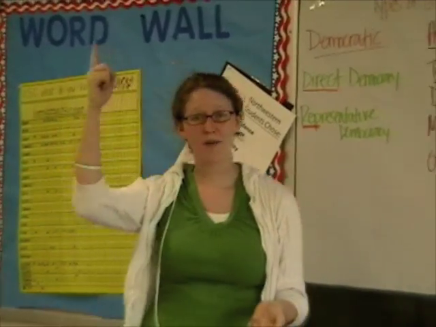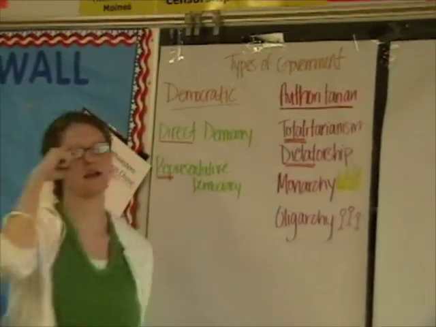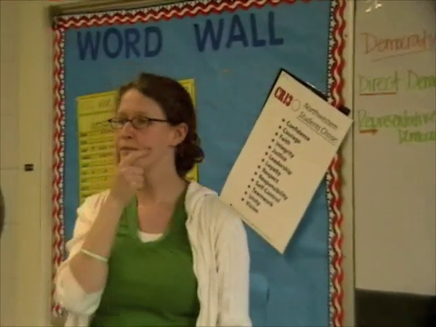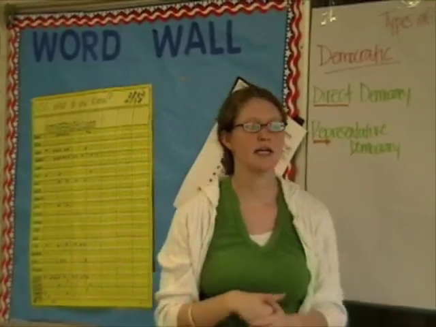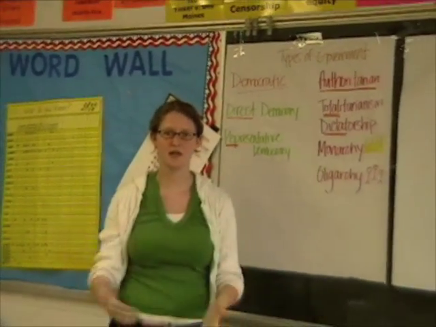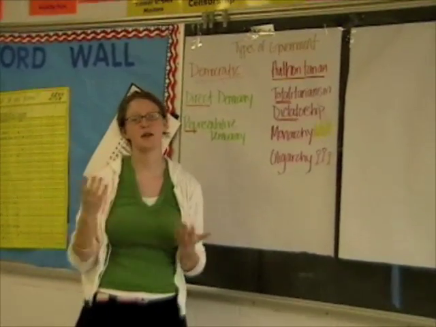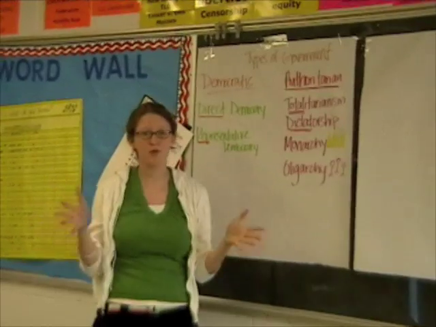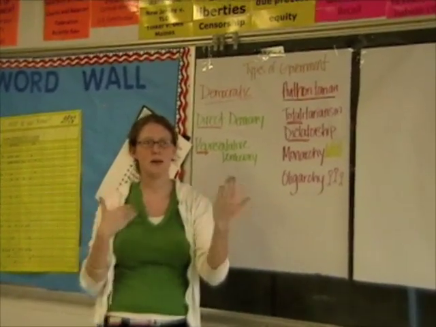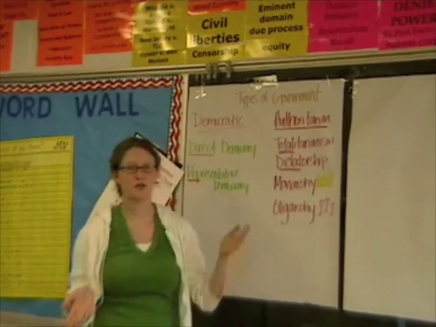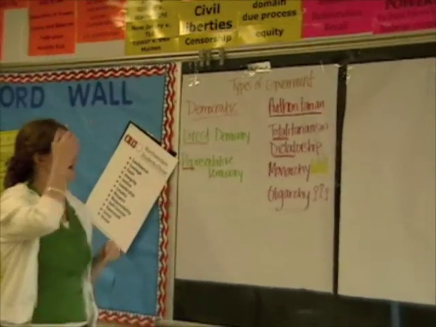And a way that I remember that, authoritarian, that sounds like authority. Authority is when someone has control, right? They say that they're the authority. Sports Authority, for example, right? They're called Sports Authority because they want you to think that they're the people who know about sports. So let's backtrack for a second and look at those types of democratic governments.